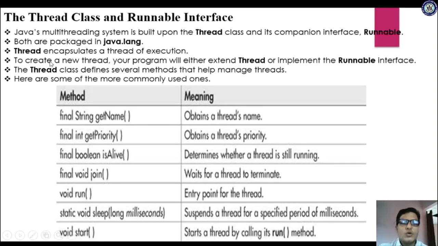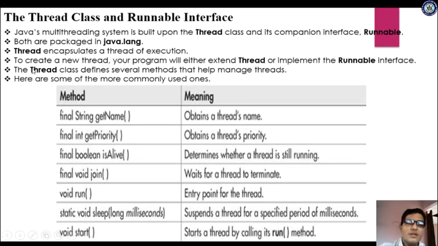To create a new thread, your program will either extend Thread or implement the Runnable interface. This is the question that is asked every time: what are the two ways of creating threads? We will learn it shortly. That is very important, so please give more attention to this topic.